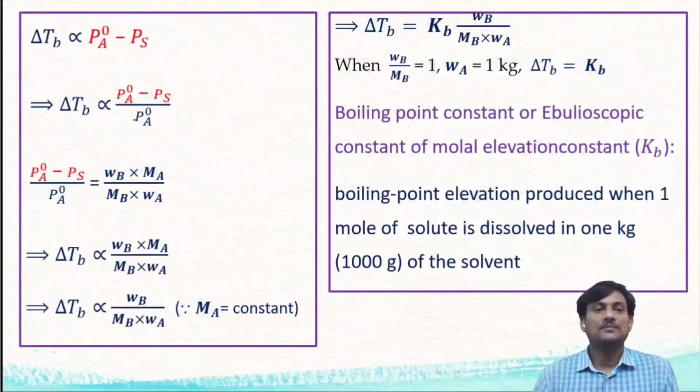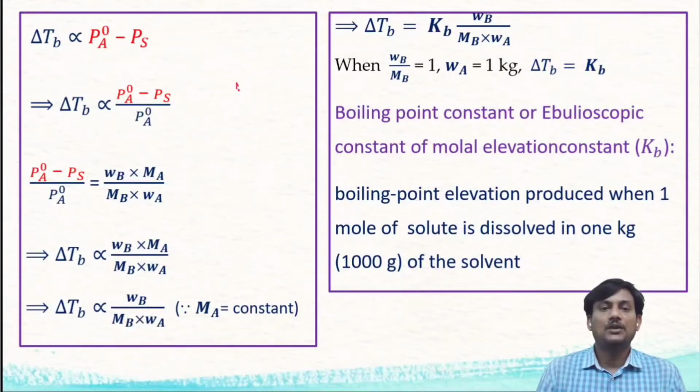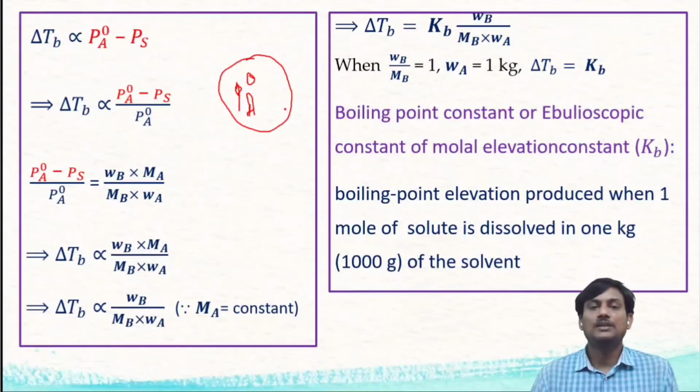So you can express that delta P is the difference between the vapor pressure of the solvent and the vapor pressure of the solution. Here PA naught is constant for a solvent. If we take a particular solvent, PA naught is constant. So delta TB is proportional to PA naught minus PS, which can be expressed as delta TB is directly proportional to PA naught minus PS by PA naught, since PA naught is constant.